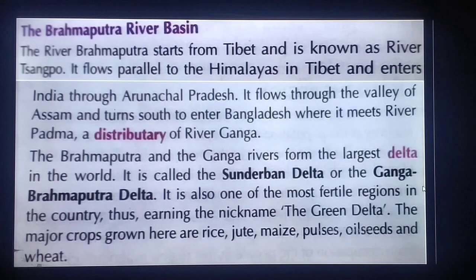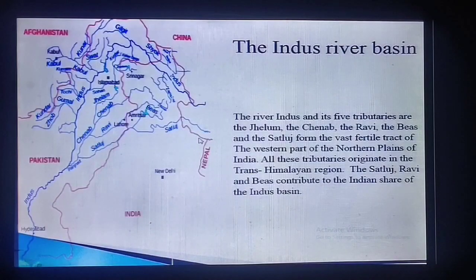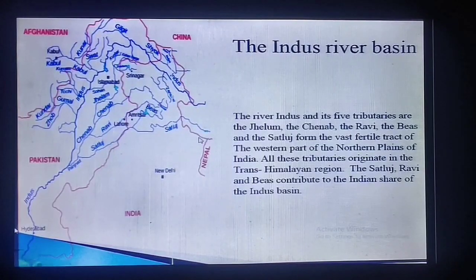Now we see the next river basin, that is the Indus river basin. You can see this map. This map will show you the Indus river basin area. In the map, this is the Indus basin with its 5 tributaries. From the main Indus basin, the 5 tributaries are separated, that are the Jhelum, the Chenab, the Ravi, the Beas and Satluj, forming the vast fertile tract of the western part of the northern plains of India.